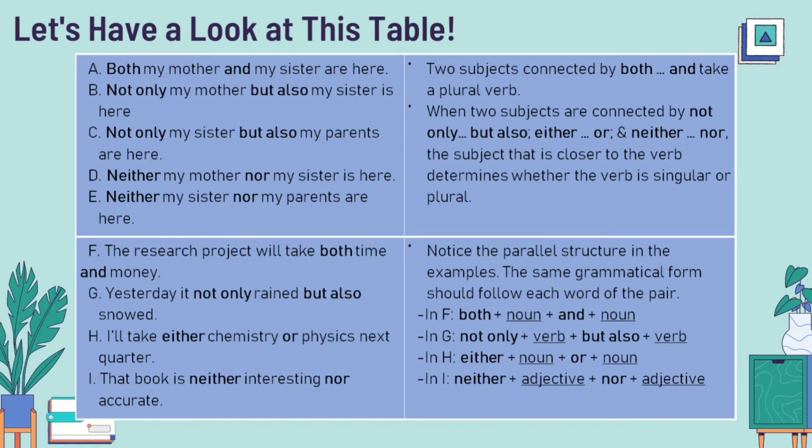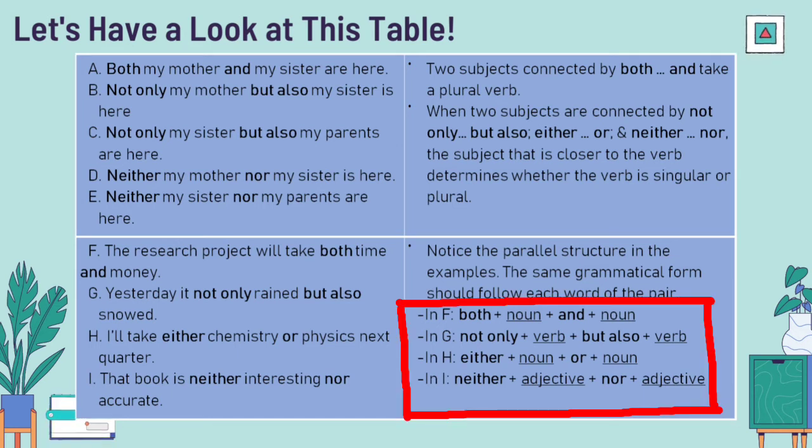The patterns are like this. In sentence F, both plus noun plus and plus noun. In sentence G, not only plus verb plus but also plus verb. Next, in sentence H, either plus noun plus or plus noun. And in the last sentence, neither plus adjective plus nor plus adjective.